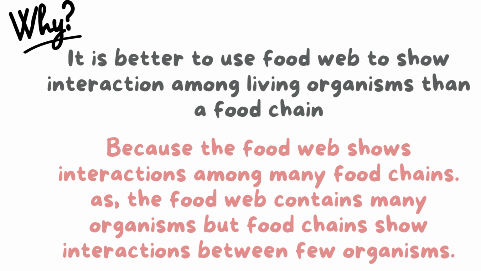But food chains show interaction between few organisms. So this is the reason.